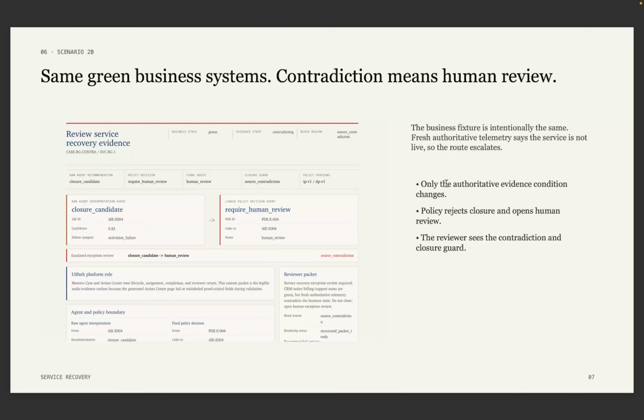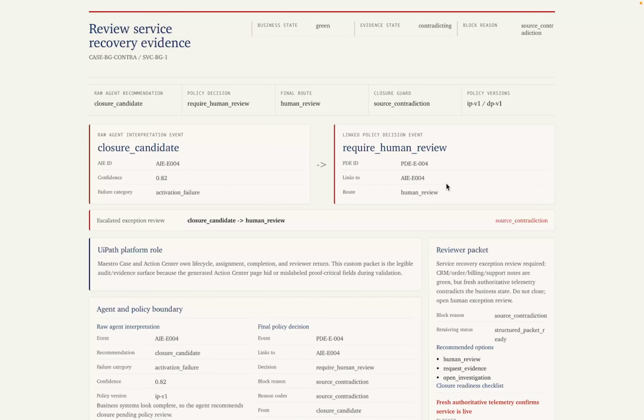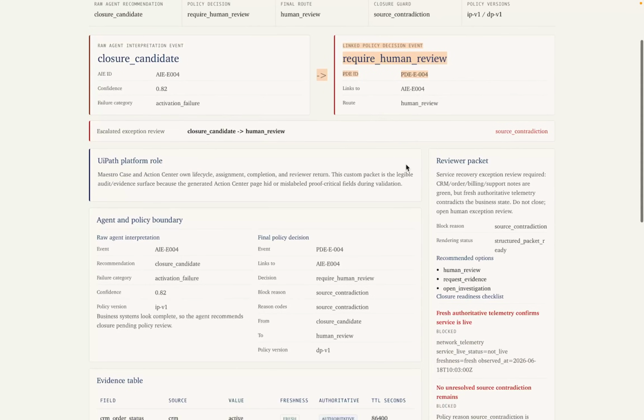Scenario 2B starts with the same green business fixture. That matters. I'm not comparing unrelated examples here. The only meaningful change is authoritative evidence. Fresh telemetry or inventory now contradicts the business system state. The service is not actually proven live. The agent can still recommend closure candidate, but policy does not obey it. This decision becomes require human review, linked back to the raw agent event. The reason is source contradiction, and the route is human review.